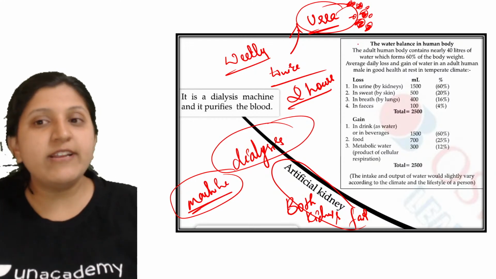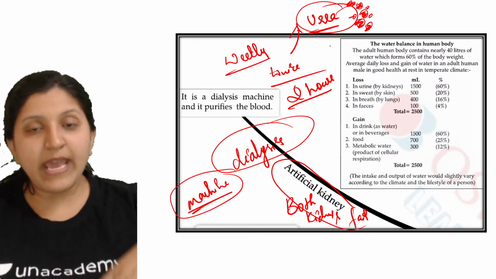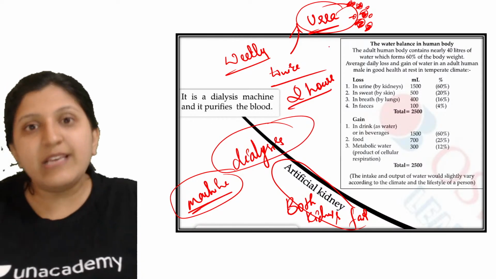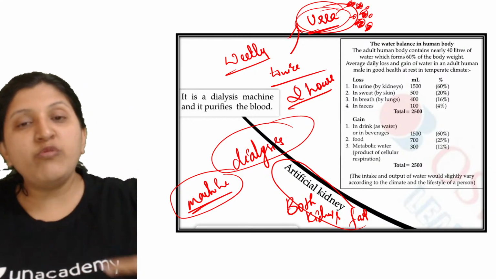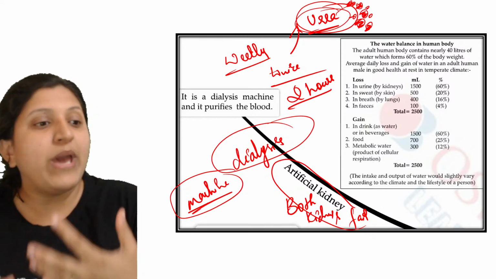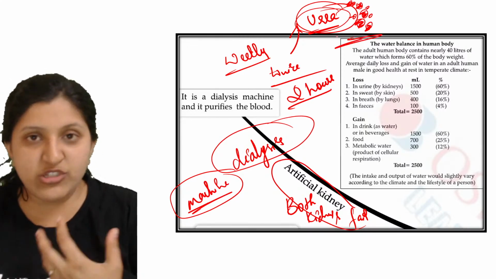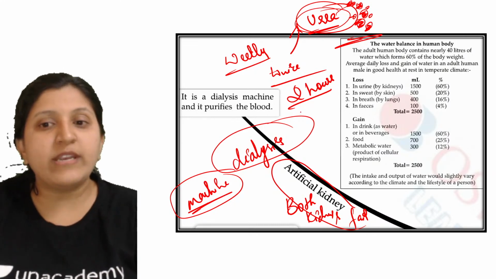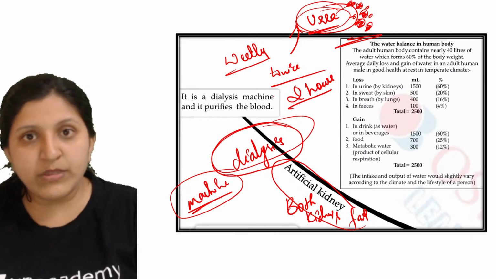So liver is where urea formation will occur. It will enter the blood, and then it will go to the kidney. But if kidneys themselves are not working, urea will remain in the blood, and now through the blood urea can reach the different tissues, and wherever it is reaching, it will get deposited there, and it can damage the surrounding tissue. So it is very important that one removes the urea content from the body.